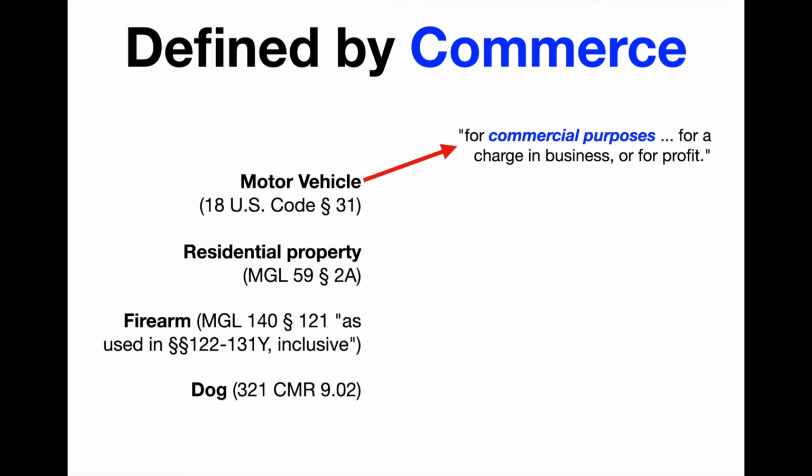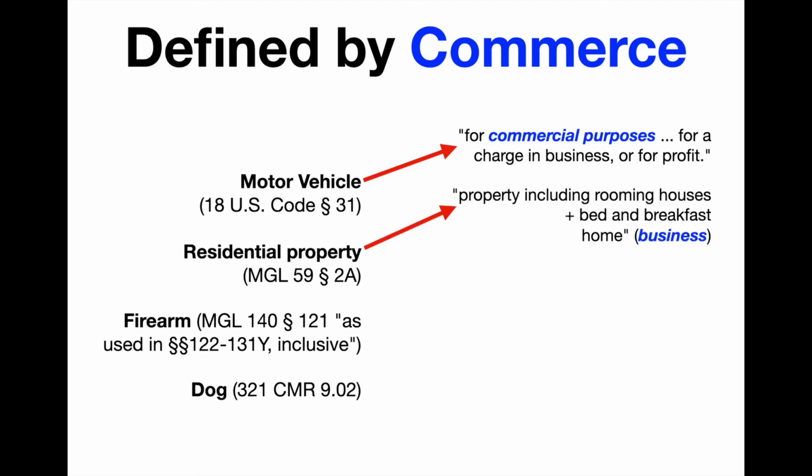Motor vehicle is defined explicitly for commercial purposes, for a profit, and to be used in a business. Residential property is property that includes rooming houses and bed and breakfast homes in Massachusetts. Now those are businesses. That's why when you get a residential property tax, it is an excise on the privilege of doing a business.